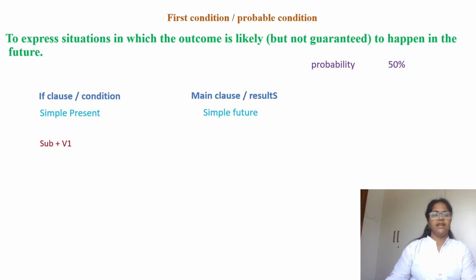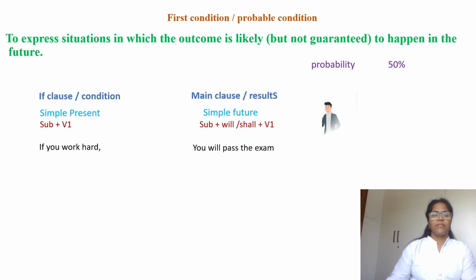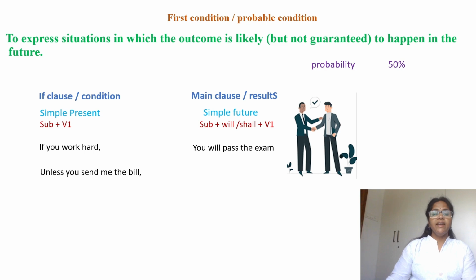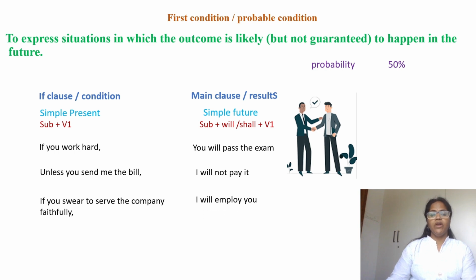The structure of simple present, as you know, is subject plus V1, and the structure of simple future is subject plus modals like either will, shall, or in place of will or shall you can use can or may also, plus V1 form of a verb. Let's see the examples. If you work hard, you will pass the exam. Unless you send me the bill, I will not pay it. If you swear to serve the company faithfully, I will employ you.